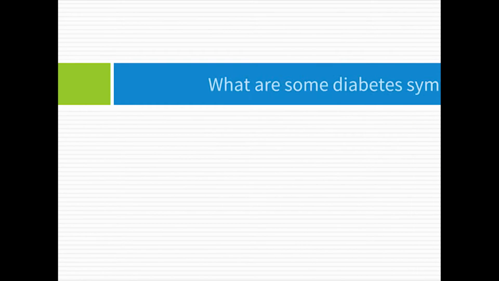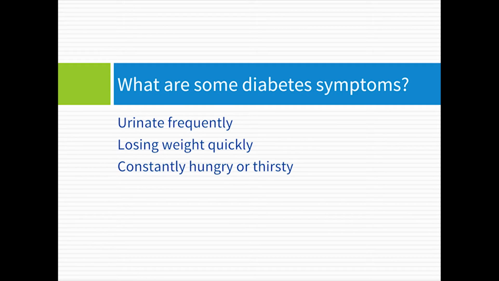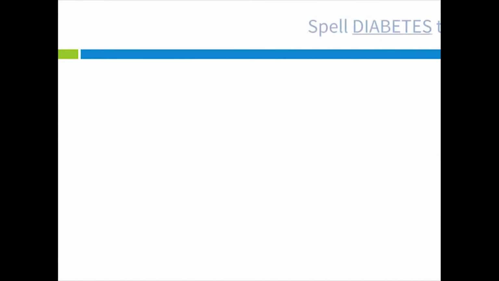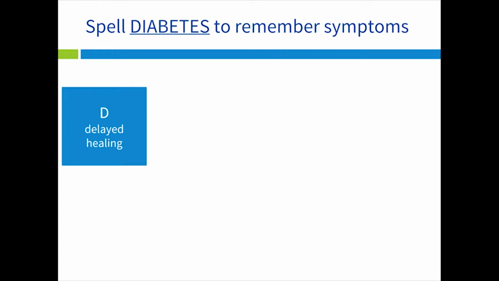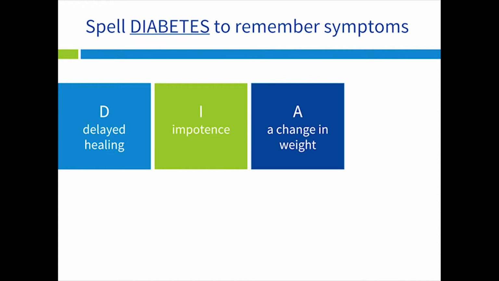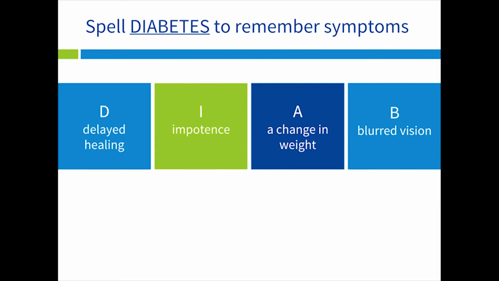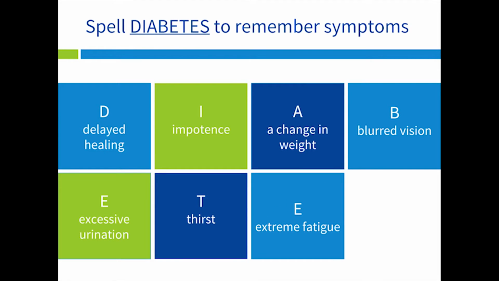You may already know how you feel when your blood sugar is too high. Some diabetes symptoms can include the urge to urinate frequently, losing weight quickly, or being constantly hungry or thirsty. An easy way to remember the symptoms of diabetes is by spelling the word diabetes. D stands for delayed healing, I stands for impotence, A stands for a change in weight, B stands for blurred vision, E stands for excessive urination, T stands for thirst, E stands for extreme fatigue, and S stands for skin